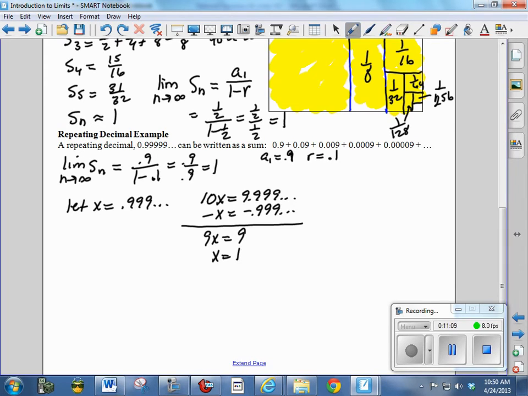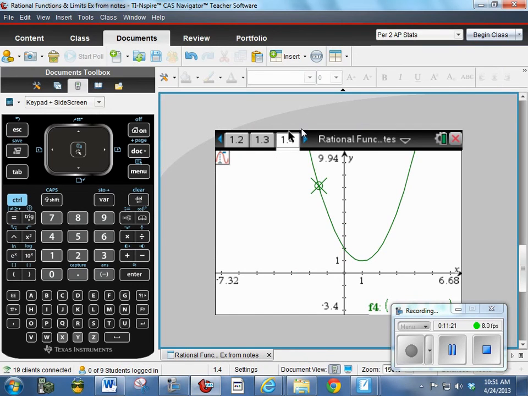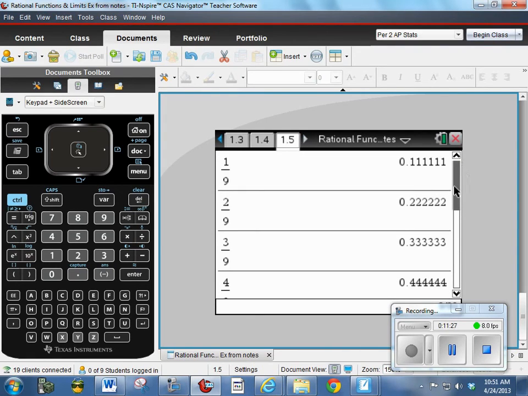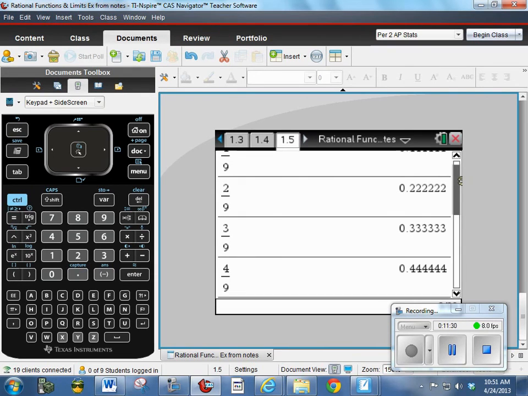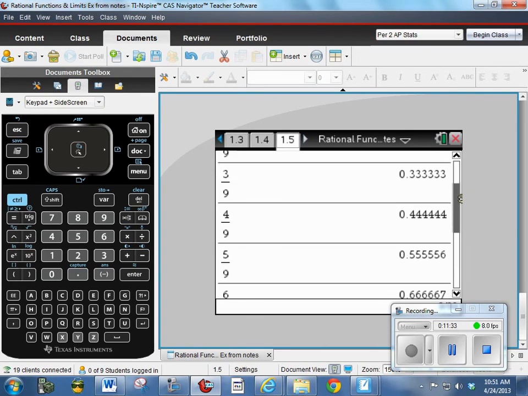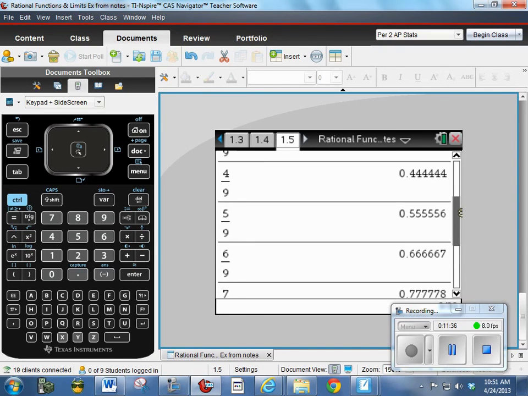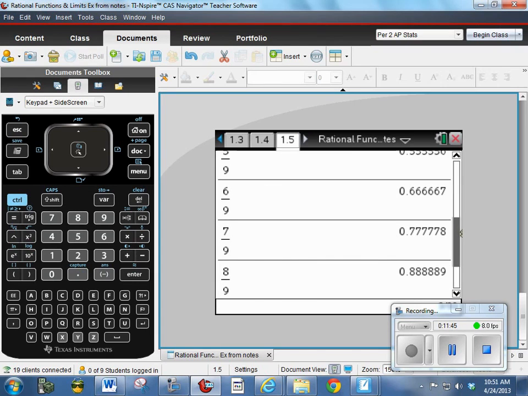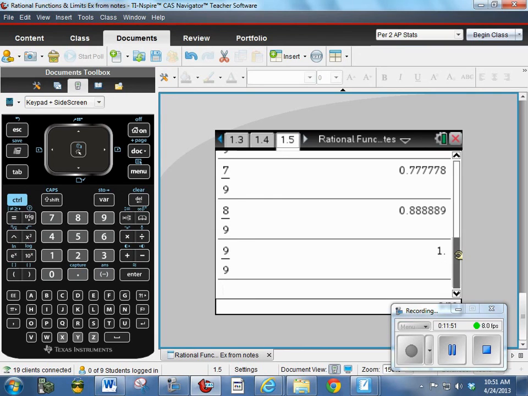One more proof that 0.9 repeating actually equals 1 is found by looking at our calculator. I went through and I did 1 divided by 9, which is 0.1 repeating, 2 divided by 9, which is 0.2 repeating, 3 divided by 9, 0.3 repeating, etc. And ended up with, now notice they round. When you get 5, 5, 5, it rounds. But that's still 0.5 repeating, 0.6 repeating, 0.7 repeating. So 8 over 9 is 0.8 repeating. So 9 over 9 should be 0.9 repeating. But 9 over 9 is 1. So it equals 0.9 repeating, and it equals 1.